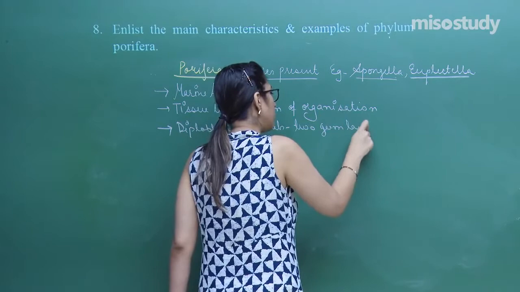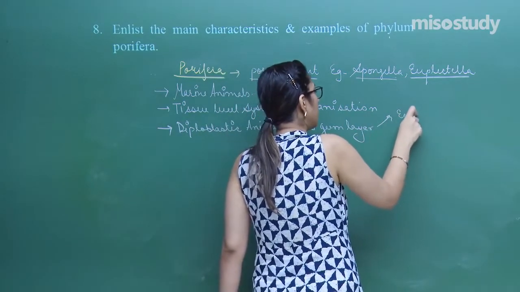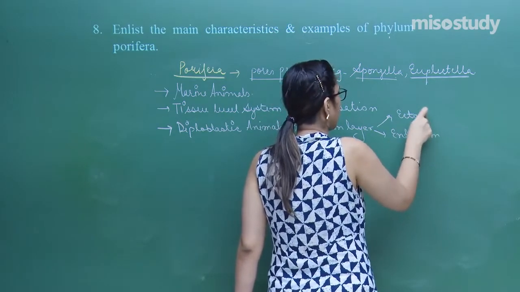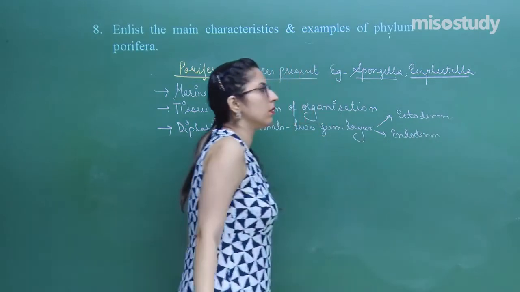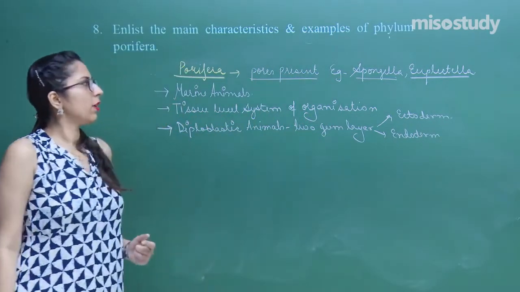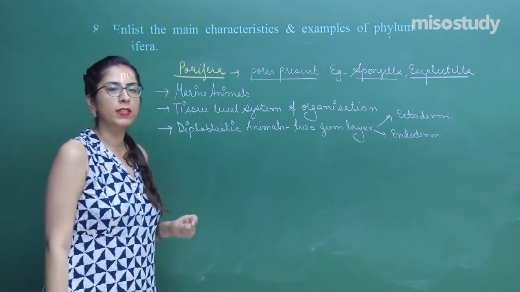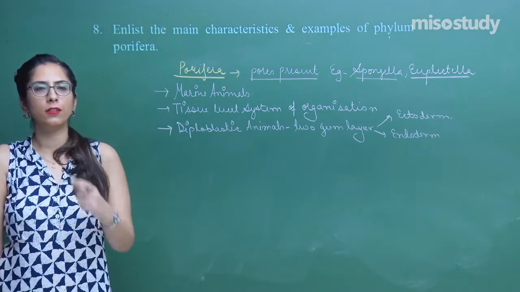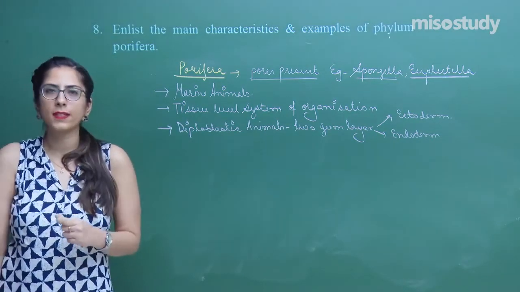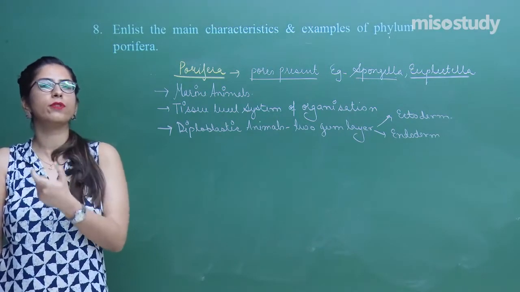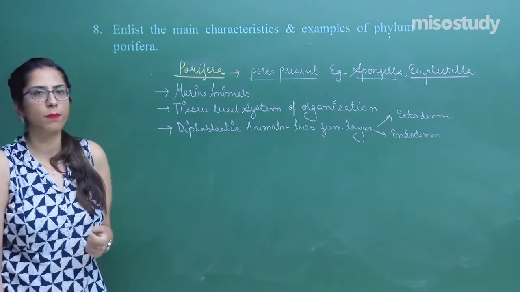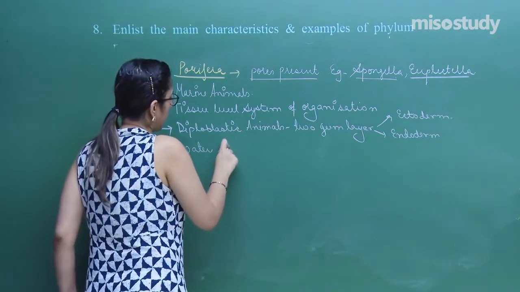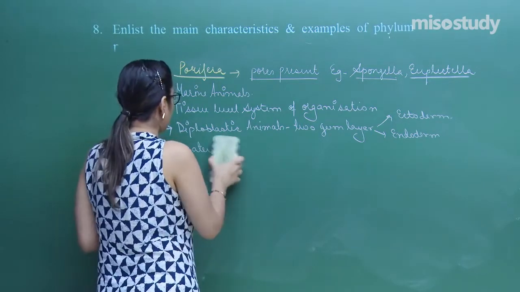As I have discussed, they have two germ layers. And what is the name of these two germ layers? One is called ectoderm and the second is called endoderm. Let's talk about some more features. In this case, as I have discussed, the ostia are present on their body, and they help in a water current so that the water can enter the body through ostia. Later on, it enters a body cavity called the spongocoel and moves to the outside with the help of the osculum.